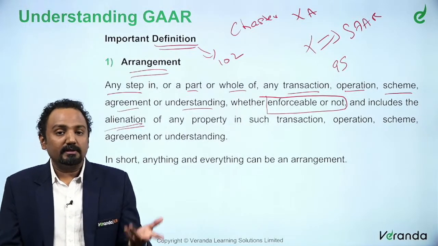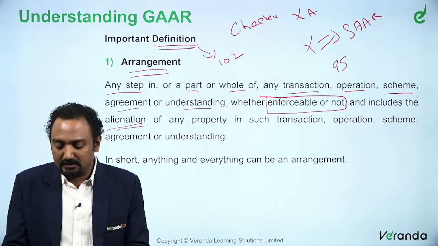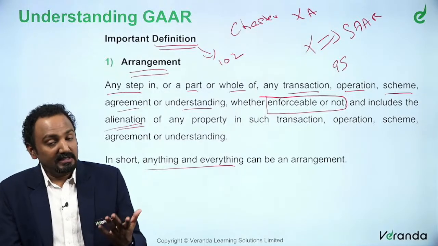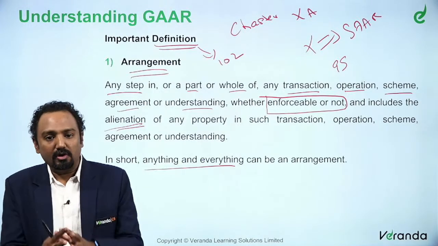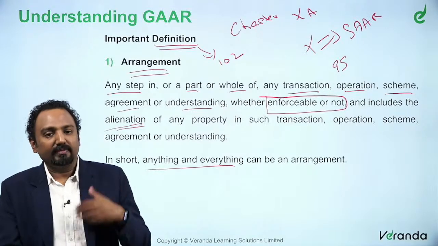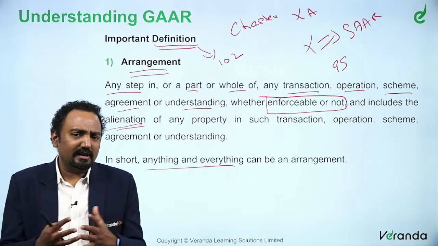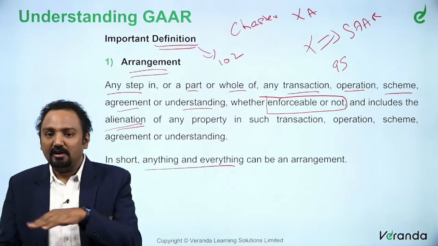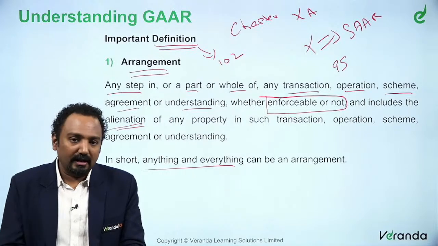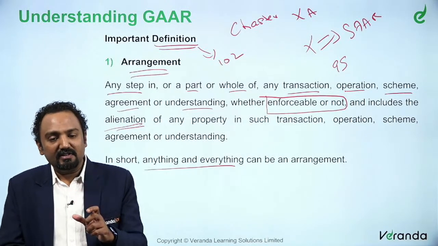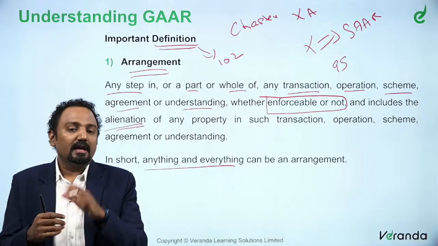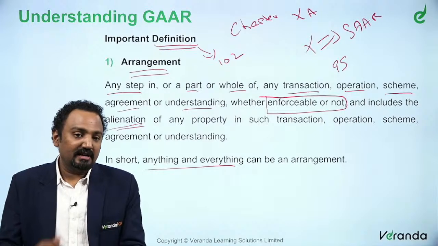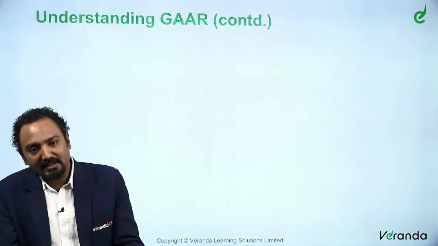So how do we remember this definition? Let's put it across this way: anything and everything can be an arrangement. It could be a part of a transaction or the whole transaction, operation, scheme, agreement, or understanding. So almost everything, right? And it also adds that it could be enforceable or not enforceable, it does not matter. So this is what an arrangement means. Anything and everything between two or more persons relating to a transaction, operation, scheme, agreement, or understanding will be called an arrangement. This is one of the key definitions.